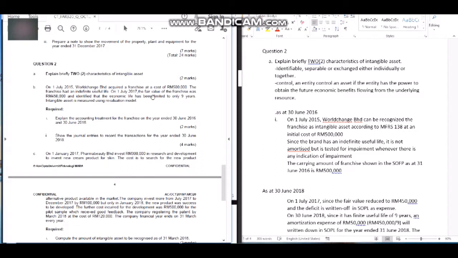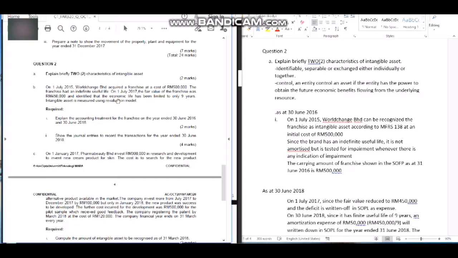and it has no useful life. So the useful life is indefinite. At the time of purchase, the useful life of the intangible asset cannot be measured, so it cannot be amortized. So next, on 1st July, the franchise can be valued.